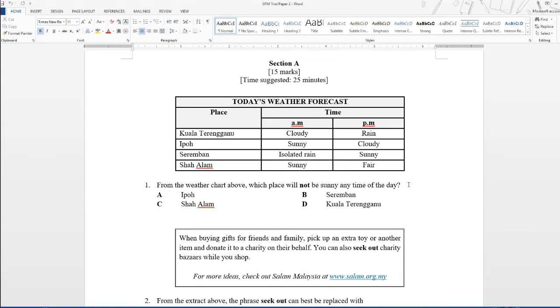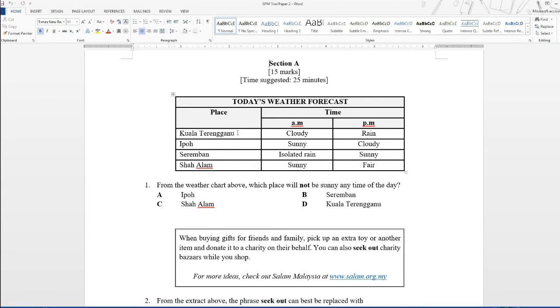Like I mentioned just now, you need to read the question and also the options. Alright, number 1. From the weather chart above, which place will not be sunny any time of the day? They give you 4 options: Ipoh, Seremban, Shah Alam, Kuala Terengganu. Let's see the text. The text says today's weather forecast. A forecast is a prediction of what will happen to the weather for that day.